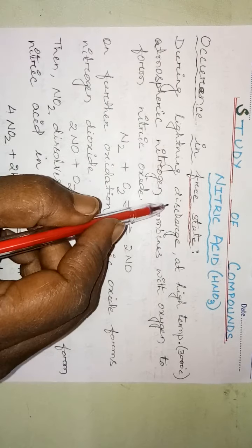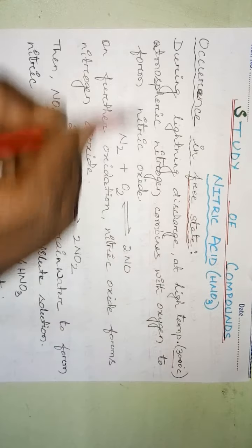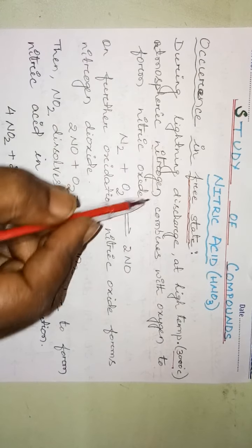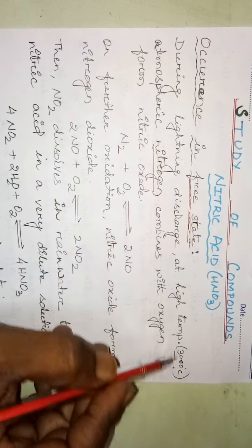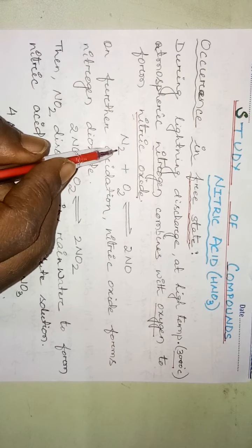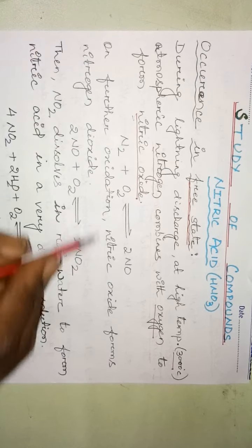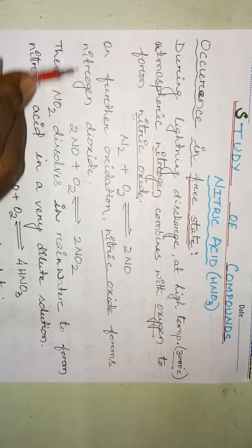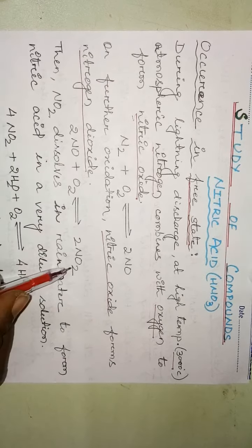During lightning discharge at a high temperature of 3000 degrees centigrade, the atmospheric nitrogen, which never combines with any other element or atom, combines at this temperature with oxygen to form nitric oxide. The equation says N2 plus O2 gives 2NO. On further oxidation, nitric oxide forms nitrogen dioxide. This is the equation: 2NO plus O2 gives 2NO2.